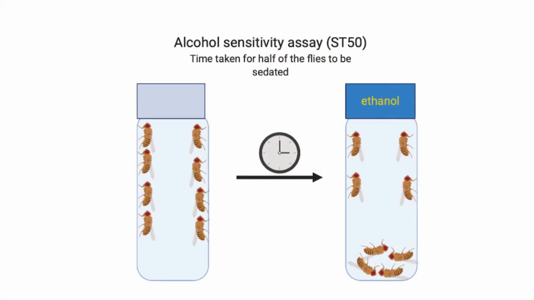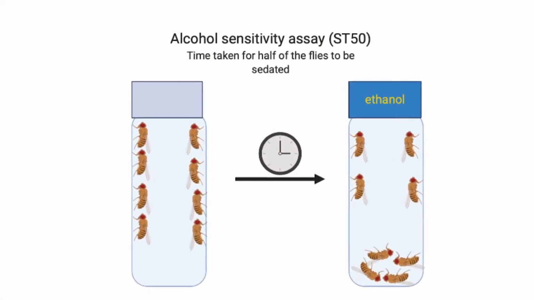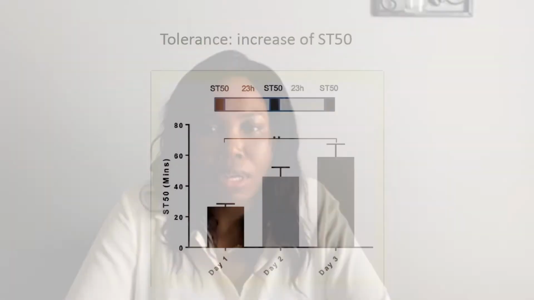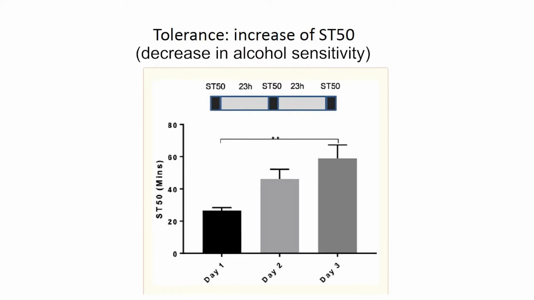We had to establish suitable behavioral assays, and I was able to reproduce a tolerance assay, which had been described in other laboratories. Tolerance to alcohol occurs both in humans and flies, and can be described as a reduction in sensitivity to alcohol following repetitive alcohol consumption. We wanted to understand why this happens, and we focused on a particular family of proteins known as the G proteins. These proteins are associated with signal transduction in the brain.